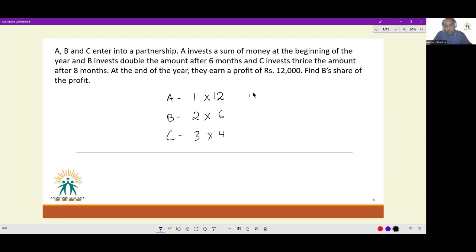So the profit sharing ratio is 12:12:12, or 1:1:1. Everybody is getting an equal share. So find B's share of the profit. B's share of the profit will happily be 1/3 of the total amount, 4,000 rupees.